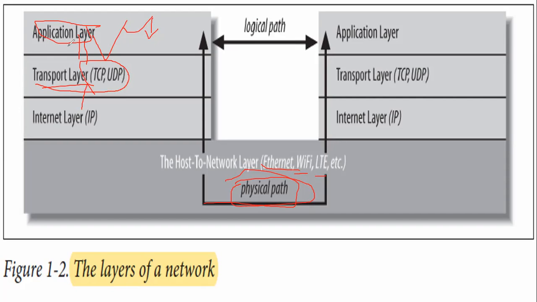The transport layer only communicates with the application layer and the internet layer. Next one is the internet layer. It takes the instructions and data given from the application layer to the transport layer, and the transport layer gives instructions or data to the internet layer.